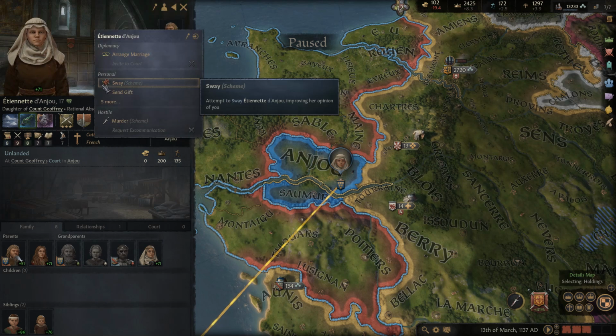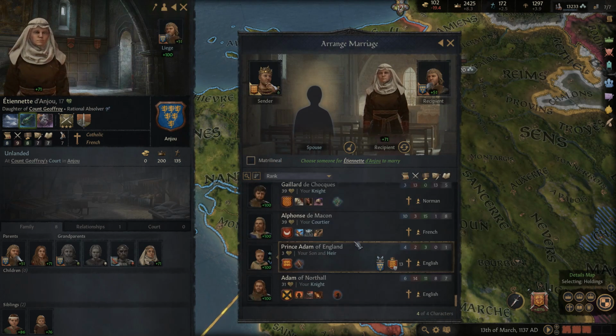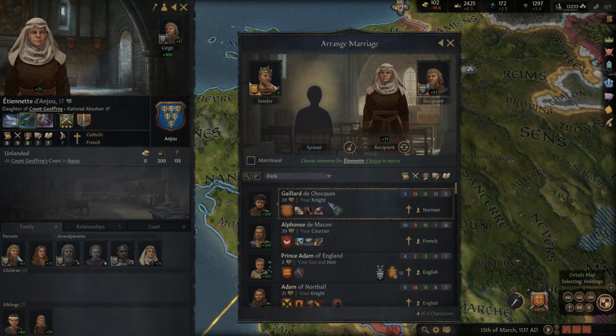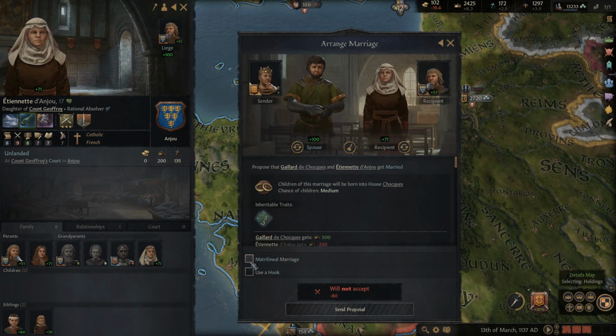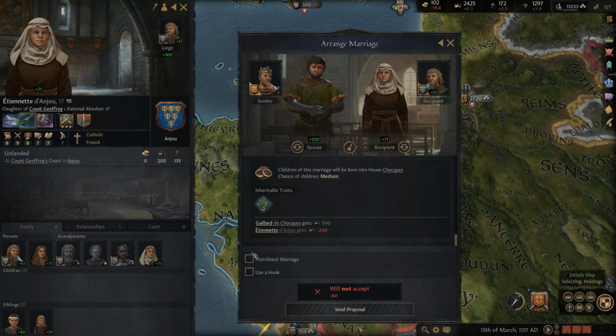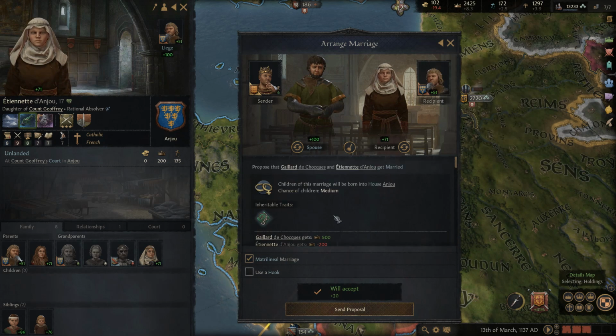So what we need to do is arrange a marriage for one of our characters, which we didn't really actually have very many choices. Okay, well, what's the luck that we actually got a character that I found a reward, and he's one of the few that are unmarried. I didn't realize we had so few unmarried people in our court. It looks like only 3 men and our son. So he will not accept this. That's not surprising, but he would accept a matrilineal marriage. So that works out fine.